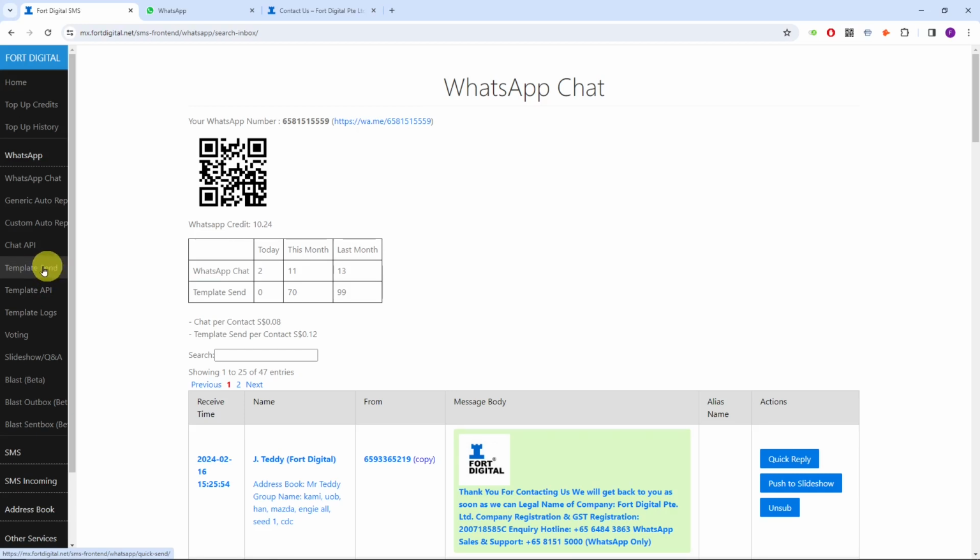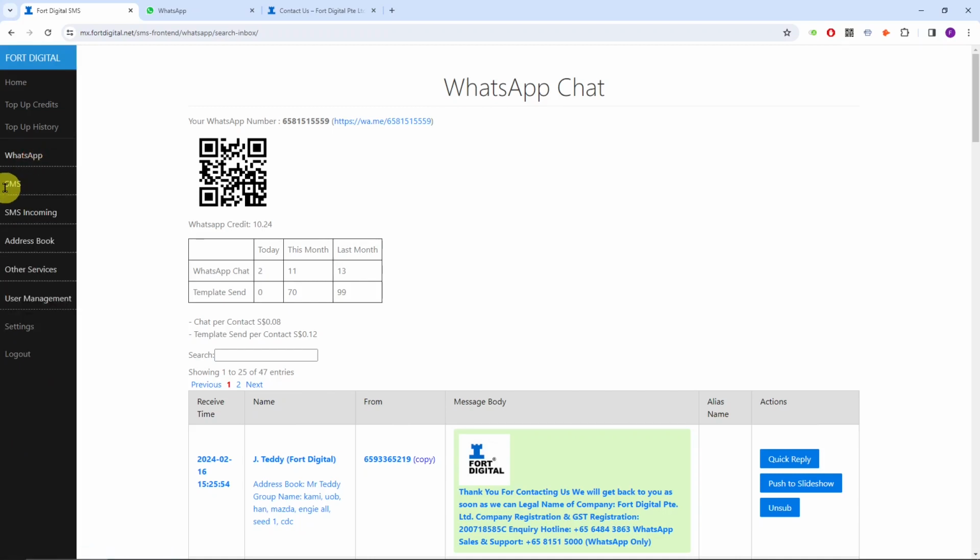We don't recommend using this template send to send marketing messages. WhatsApp is not very suitable for marketing, because the recipient is able to click block and report. That's the bad thing about WhatsApp marketing. It's better that you get permission, or you ask them to subscribe to your marketing messages before you send them, if you want to send marketing messages. But overall, it is not that suitable, due to the block and report functions. If you want to do marketing, we recommend that the best is still SMS.